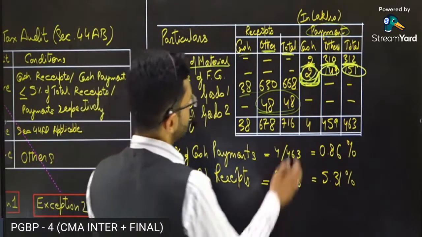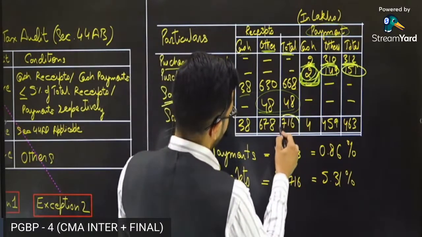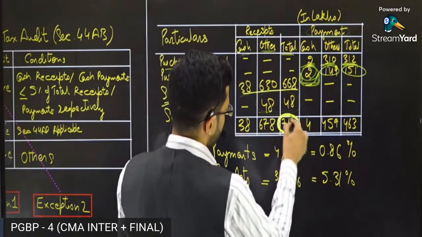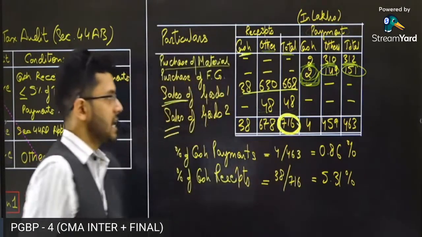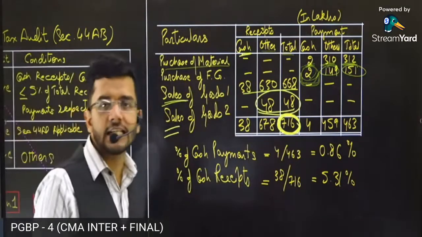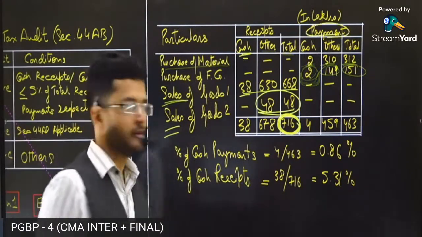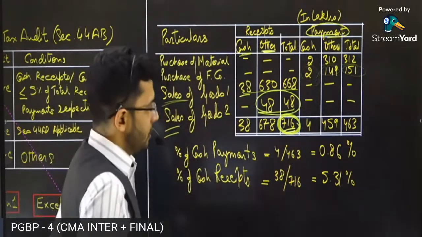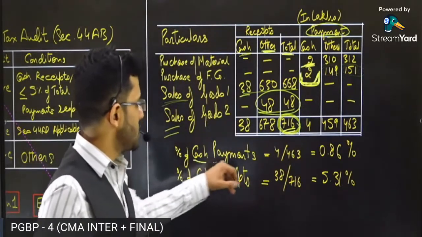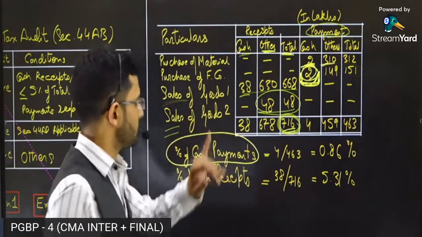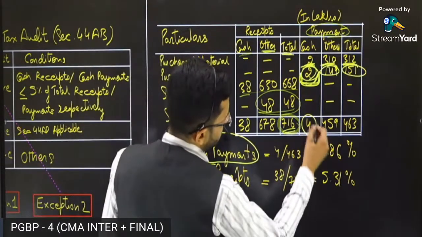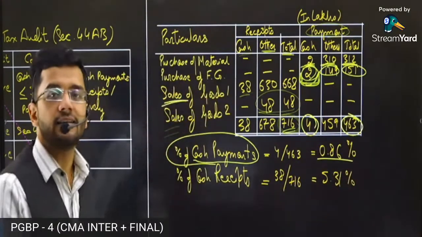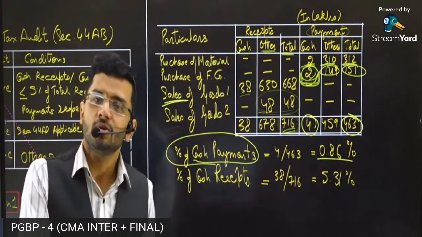So guys, as we can see, the total turnover of the company is 716 lakhs, which means 7 crores and 16 lakhs is the turnover of this particular company. Now, let's see whether the percentage of cash payments is less than 5% or not. We divide 4 by 463. Yes, it is less than 5% of the total payment.